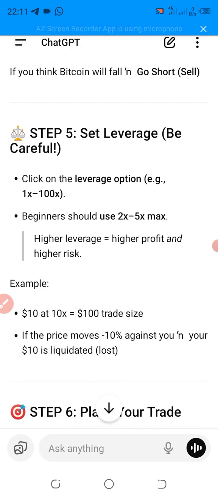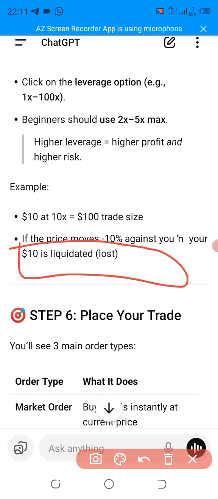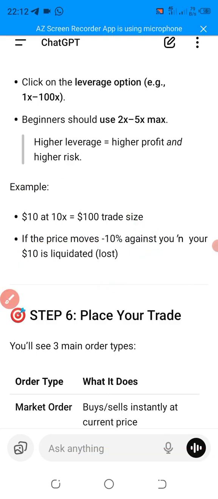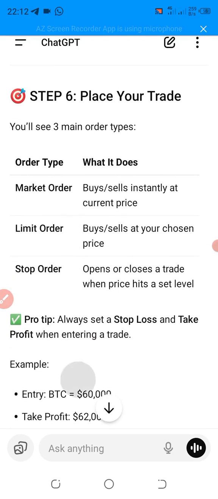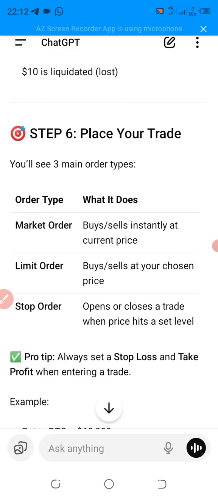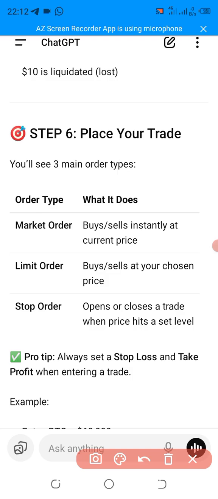Be careful. You can see we have over 100. Even leverage is up to 100 times. You can see ChatGPT is even giving us analysis of how to use this leverage. So place your trade. You can see you have 3 types of order you can use to trade. You can use market order, that is the current price. You can use limit order, that is when you are saying okay, buy when the price goes down, or when the price goes up. You can also use stop order.